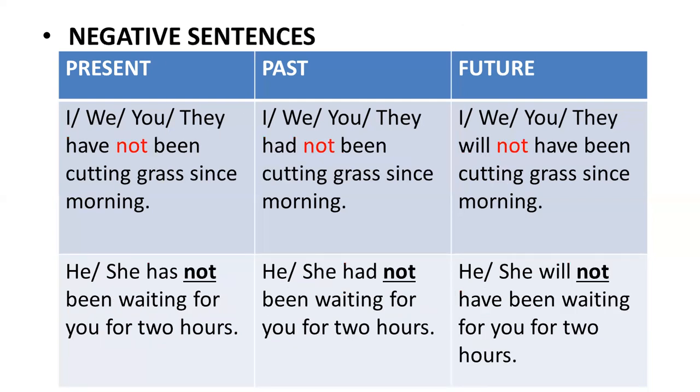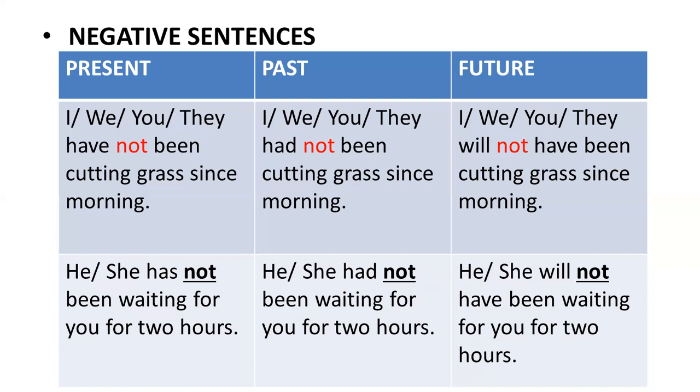Moving on to negative, as we discussed in perfect tense, the same happens here: after the helping verbs or auxiliaries have, has, had, and will, we will be using not. Insert not after has, have, had, and will, and your sentences are formed. Negation is formed. The first sentence becomes, I have not been cutting grass since morning.